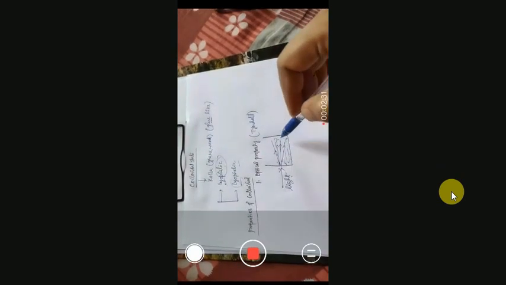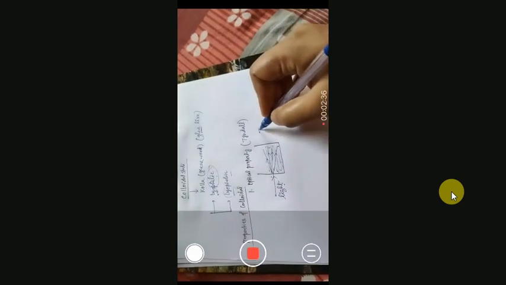This effect was first observed by the scientist Tyndall. That's why this optical property of colloidal solution, the scattering of light by the colloidal particles, is called the Tyndall effect. And it is due to the following reason. In case of a true solution,